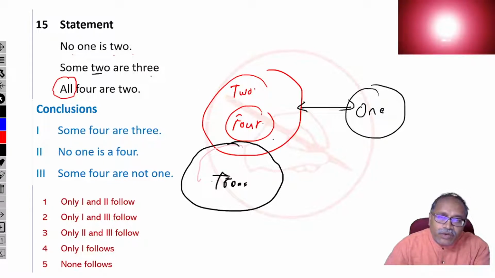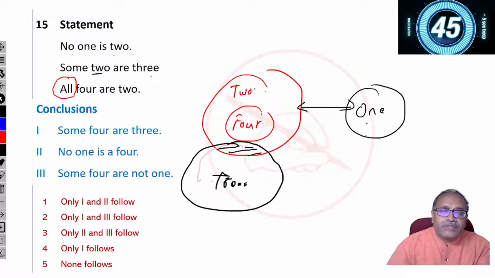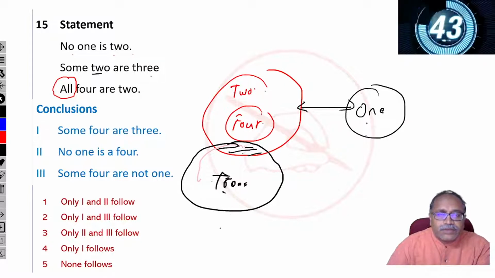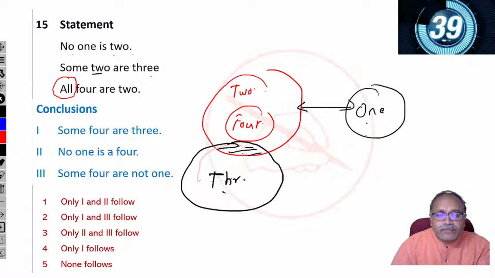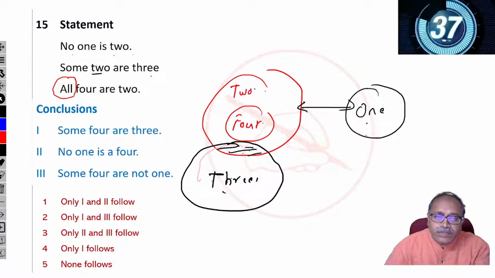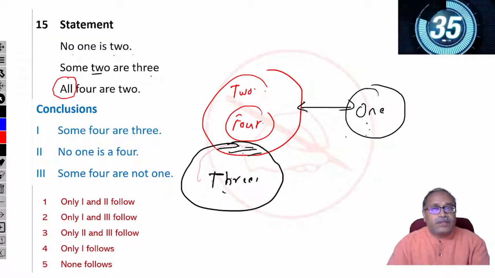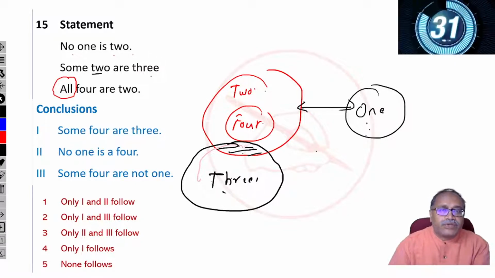But from 2 to 1 you can say that, as no 2 is 1, anything which is inside 2 will not be 1. That means some 3's are not 1's. That is what I can say, but I can't say the same thing in reverse order.